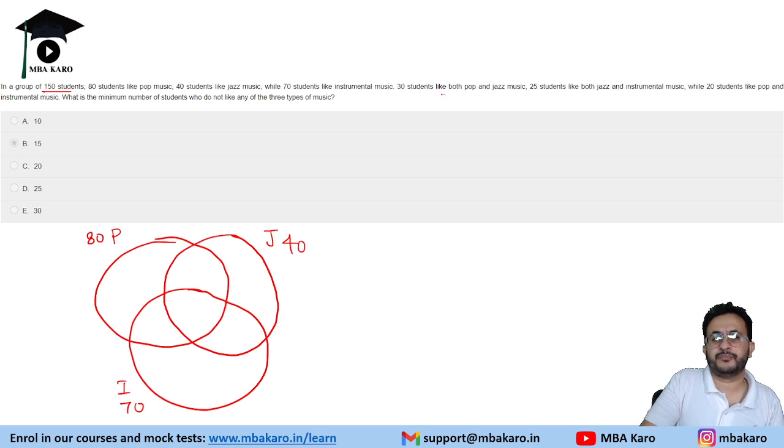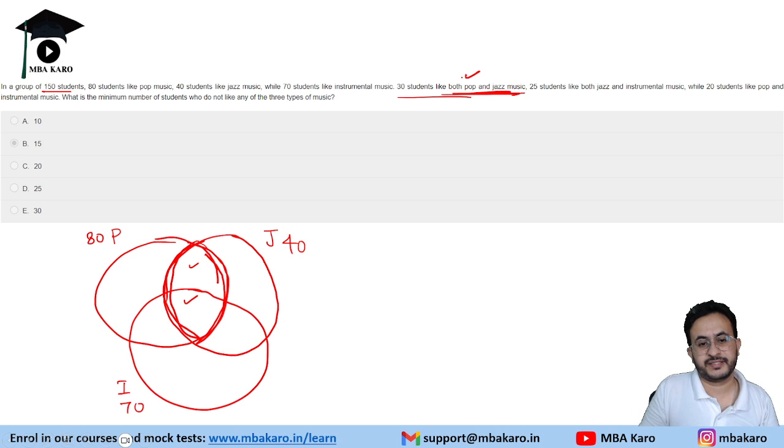30 students like both pop and jazz music. So when we say pop and jazz, it does not mean this region. It means the sum of these two, because this circle represents the pop music and this circle represents the jazz music. So when we say pop and jazz, it is represented by the region over here. So this complete region is pop plus jazz. Okay. So the one that is represented by tick means 30.